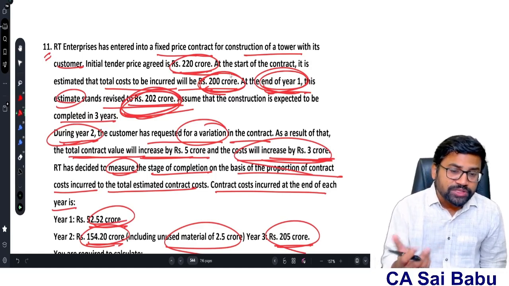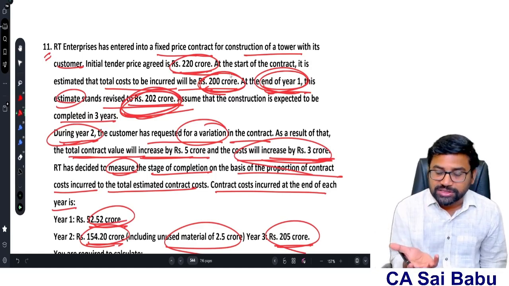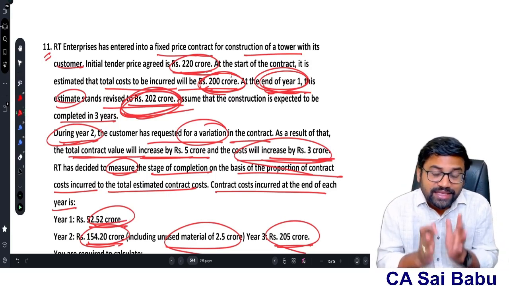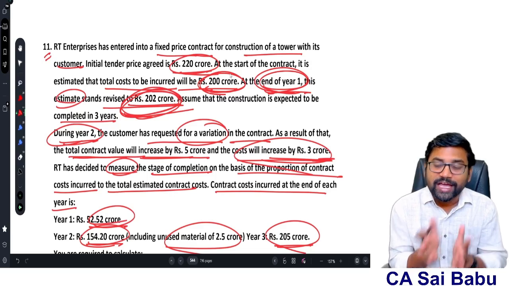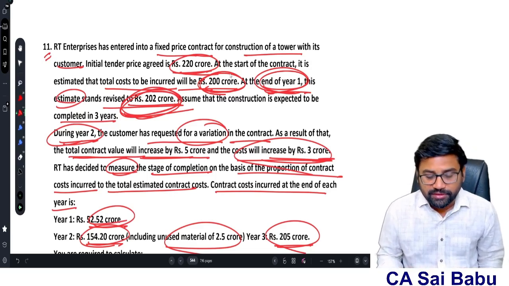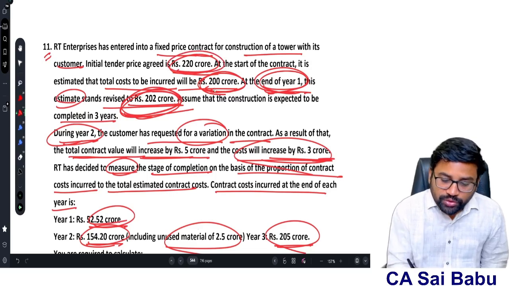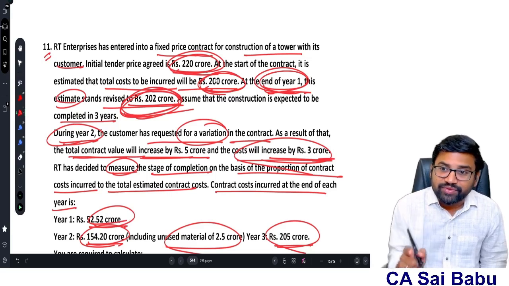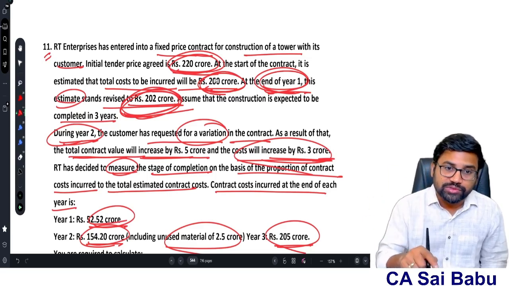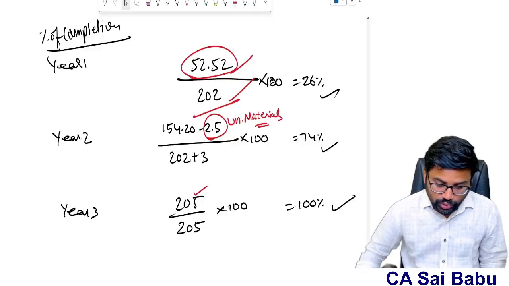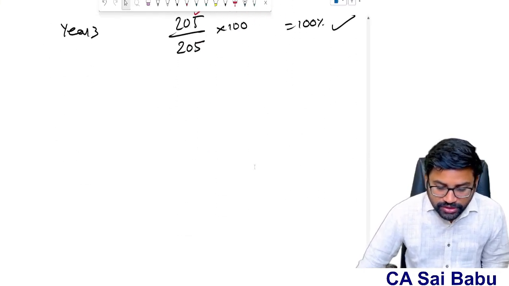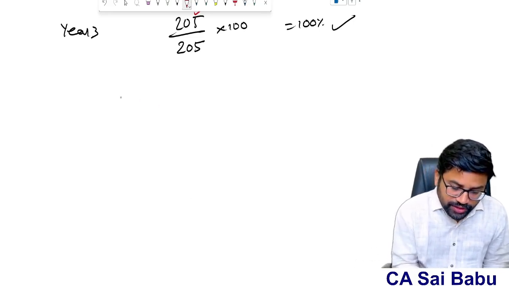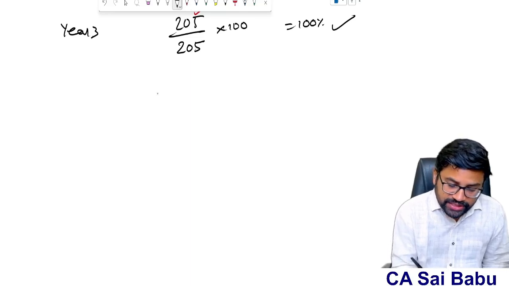But in the remaining problems that we have solved now, in the last problem, there is an expected loss. See, while reading the question itself, your mind has to be focused on whether in this question there is overall expected loss or expected profit. Here expected profit is there because 220 crores is the revenue, but the total estimated cost is 202 crores at the end of the first year, and at the end of the second year it is 205 crores. So therefore overall we are on the profit side only. Okay. So if I prepare, I know the percentage of completion. Therefore, how much do I need to recognize in year 1?